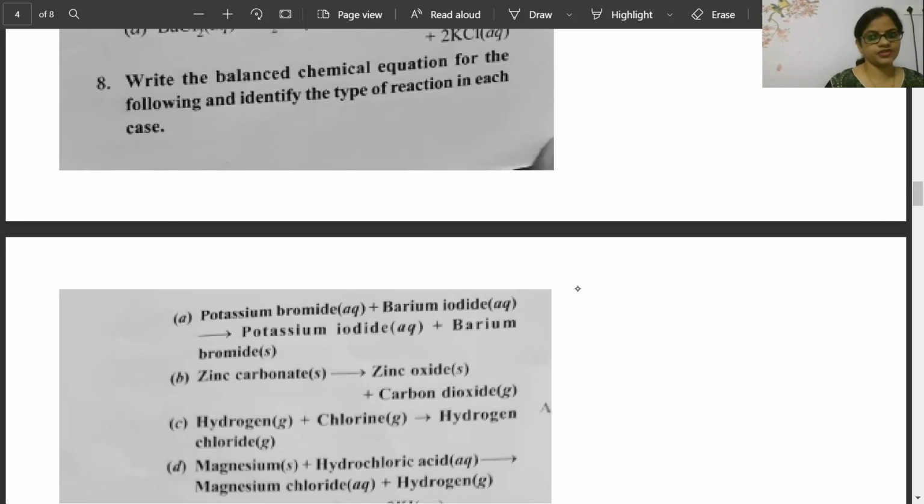Let's see who will answer first. Just change KI into 2KI. Kirtimaya, she's telling only 2KI is needed here. Fine. Potassium bromide, barium iodide, potassium iodide, barium bromide.